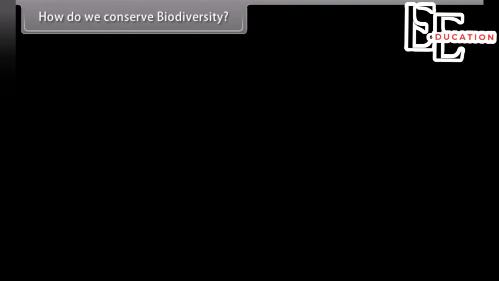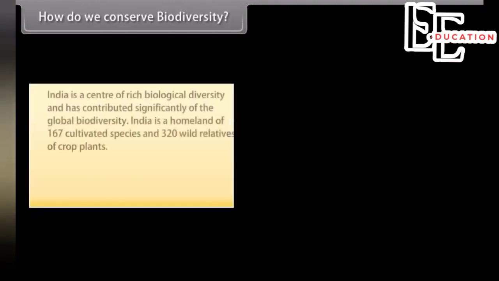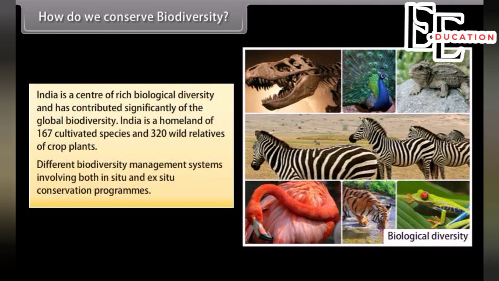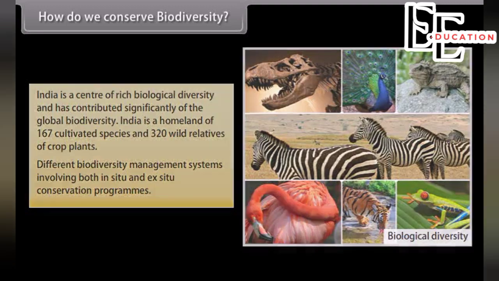How do we conserve biodiversity? India is a center of rich biological diversity and has contributed significantly to global biodiversity. India is the homeland of 167 cultivated species and 320 wild relatives of crop plants. Different biodiversity management systems involve both in situ and ex situ conservation programs.